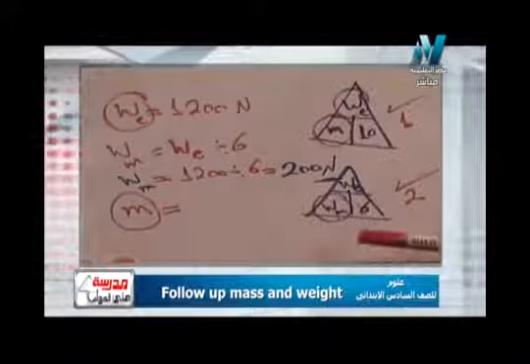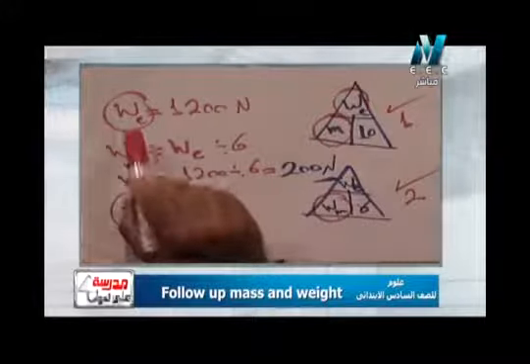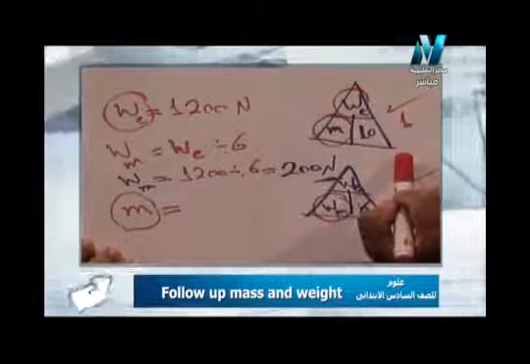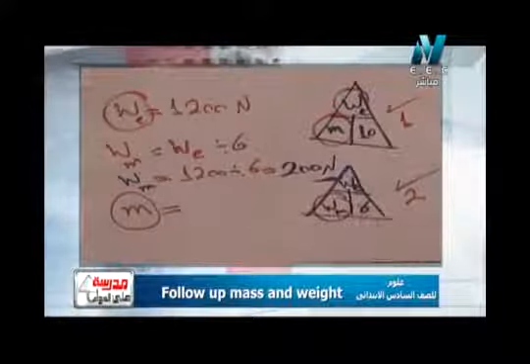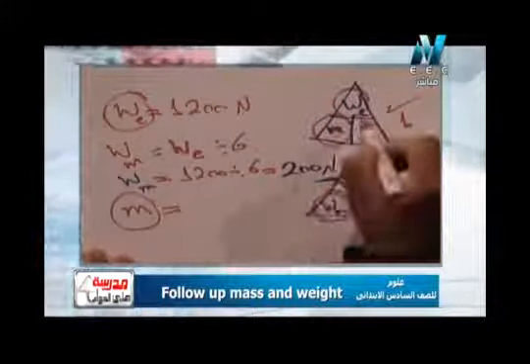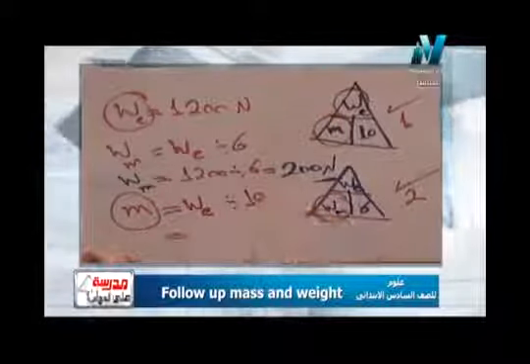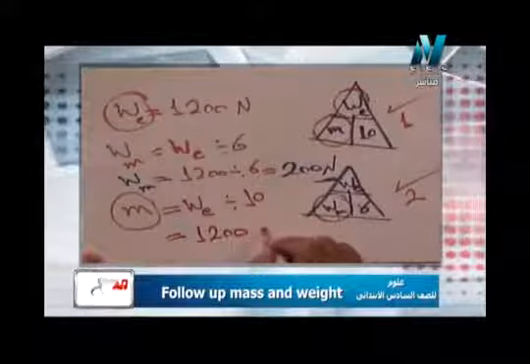اوكي؟ القانونين مهمين جدا لكن مين فيهم اللي هستخدمه؟ For example here I have weight on the earth and I want mass. لو عايز mass surely the first law. لو عايز mass again كتلة بستخدم الفيرست law أو الفيرست triangle. So I want mass. Mass equal what? Weight on the earth divide 10. So it equal what? Weight on the earth, it will be here 1200 divide 10.